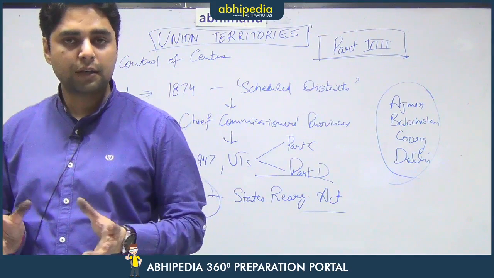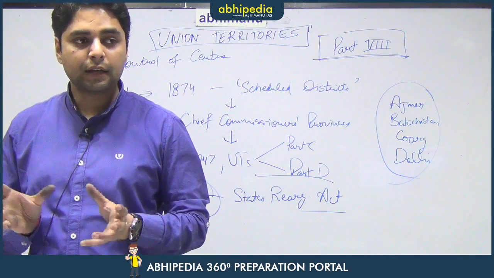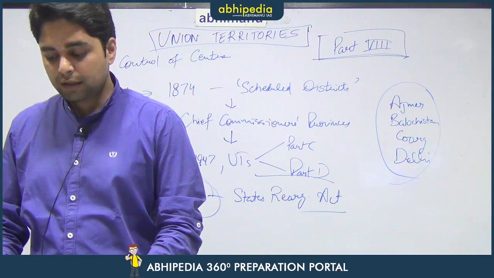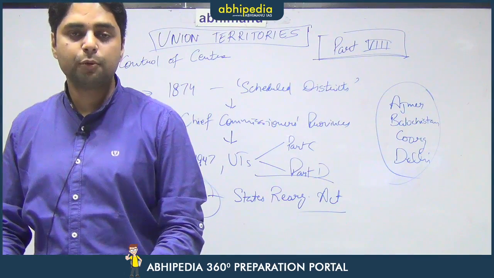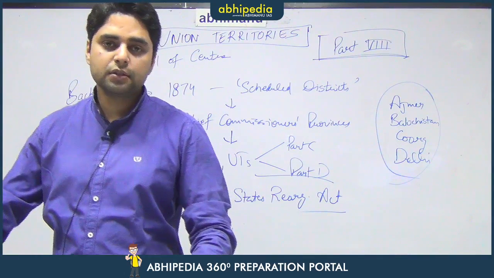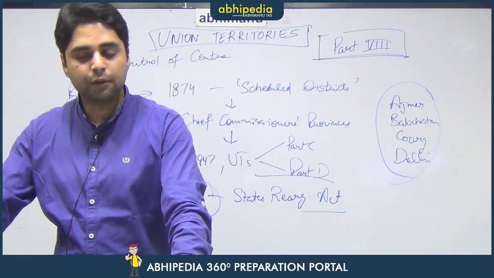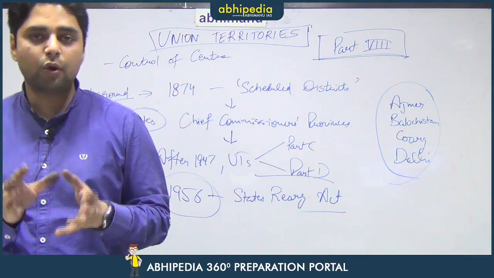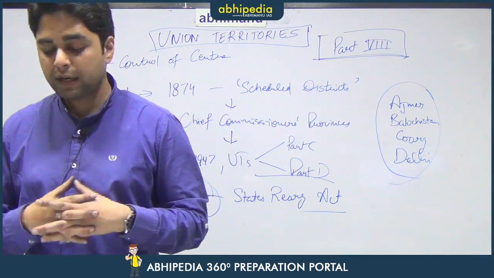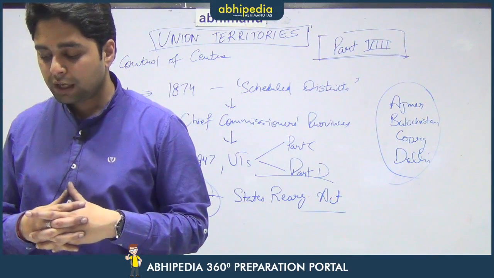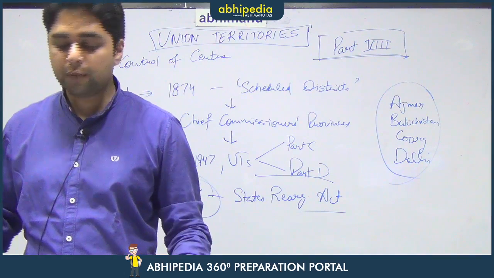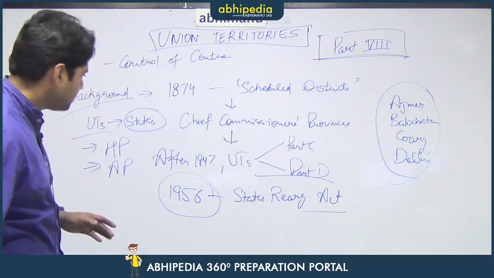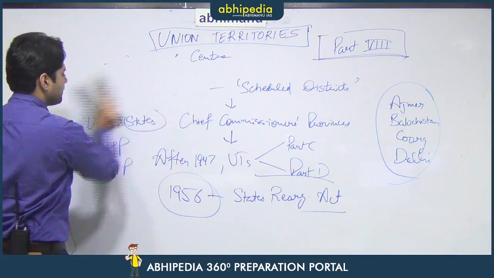Then the culture of certain areas is so distinctive that the government has to take it under its own control. One such union territory is Puducherry. So Puducherry has French culture, and that is why it is under the union government's rule. Similarly, the combined UT of Dadra and Nagar Haveli and Daman and Diu also have a very distinctive culture. That is why it has been kept under the union government. So these are the various reasons for which UTs are created. Now let us see some of the provisions regarding the administration of union territories.